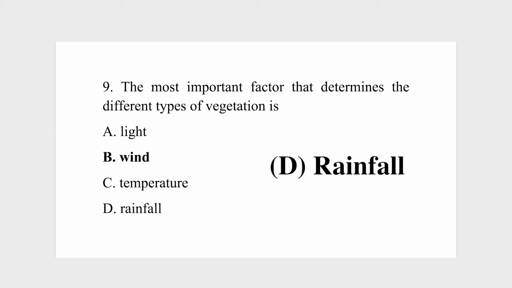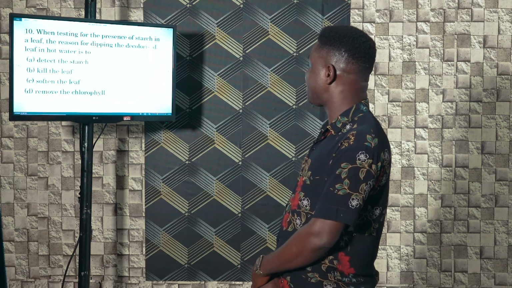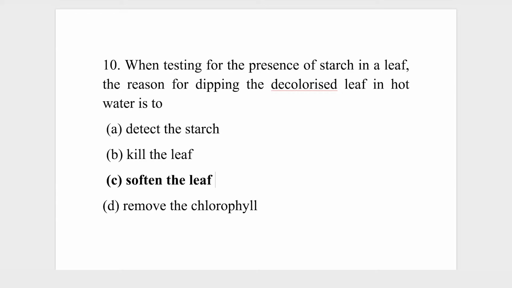Question number 10. When testing for the presence of starch in a leaf, the reason for dipping the decolorized leaf in hot water is to what? A, to detect the starch. B, to kill the leaf. C, to soften the leaf. D, to remove the chlorophyll.